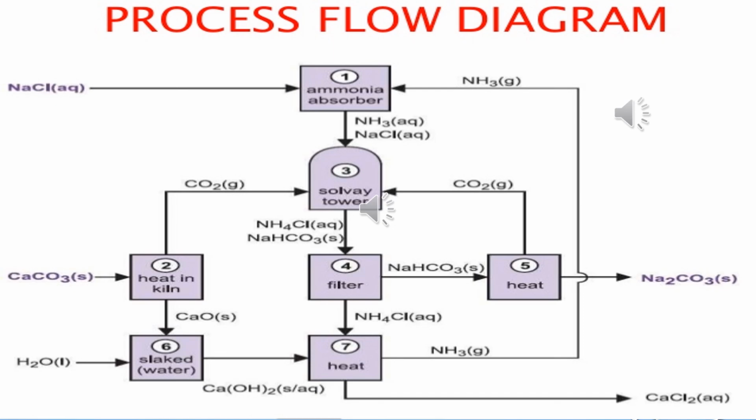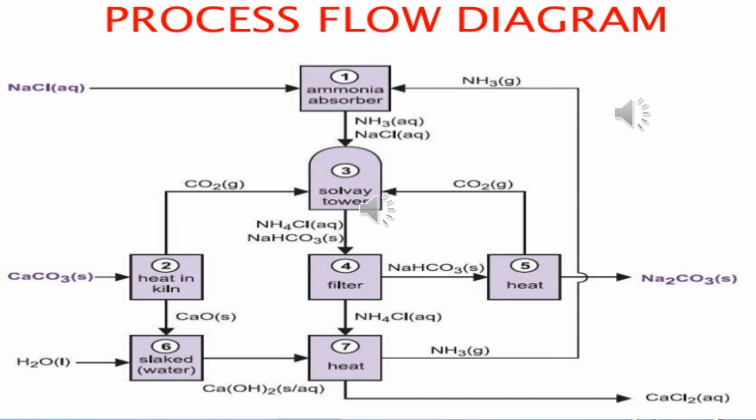Then we have said that calcium carbonate is decomposed, and it produces carbon dioxide and calcium oxide. The carbon dioxide is already used. Now the calcium oxide will react with water, then it will produce calcium hydroxide. That calcium hydroxide again reacts with the ammonium chloride and evolves ammonia.